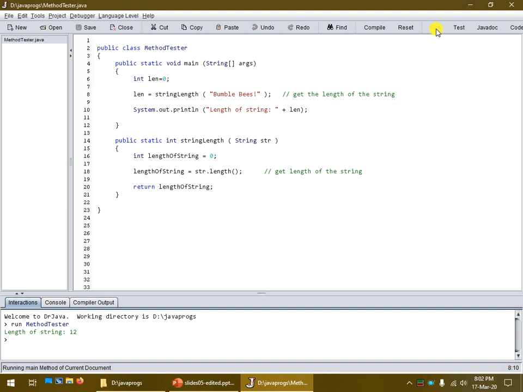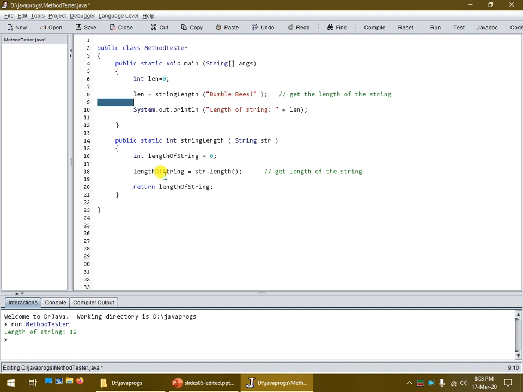Now it seems like a lot of work. Couldn't we have just asked for the length of the string up here? Well, yes, we could. But what if I wanted to do two strings? So see how many instructions this string length method has. It declares a local variable called length of string. It calculates the length of the string by asking the string itself, and it returns a value.